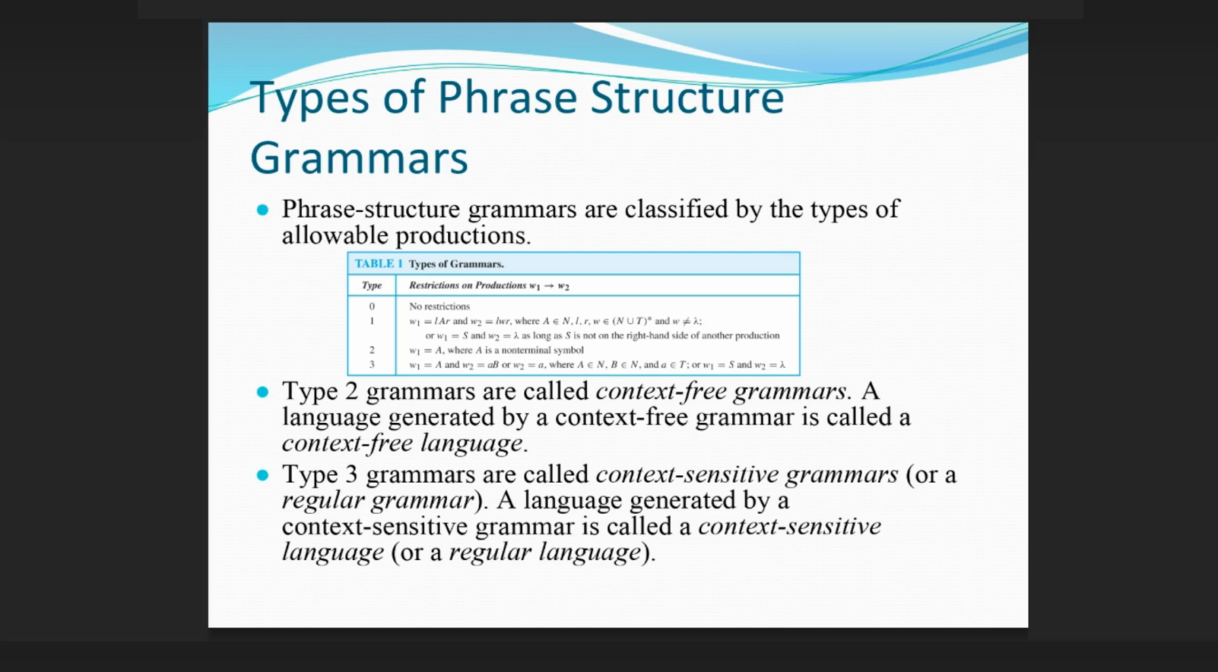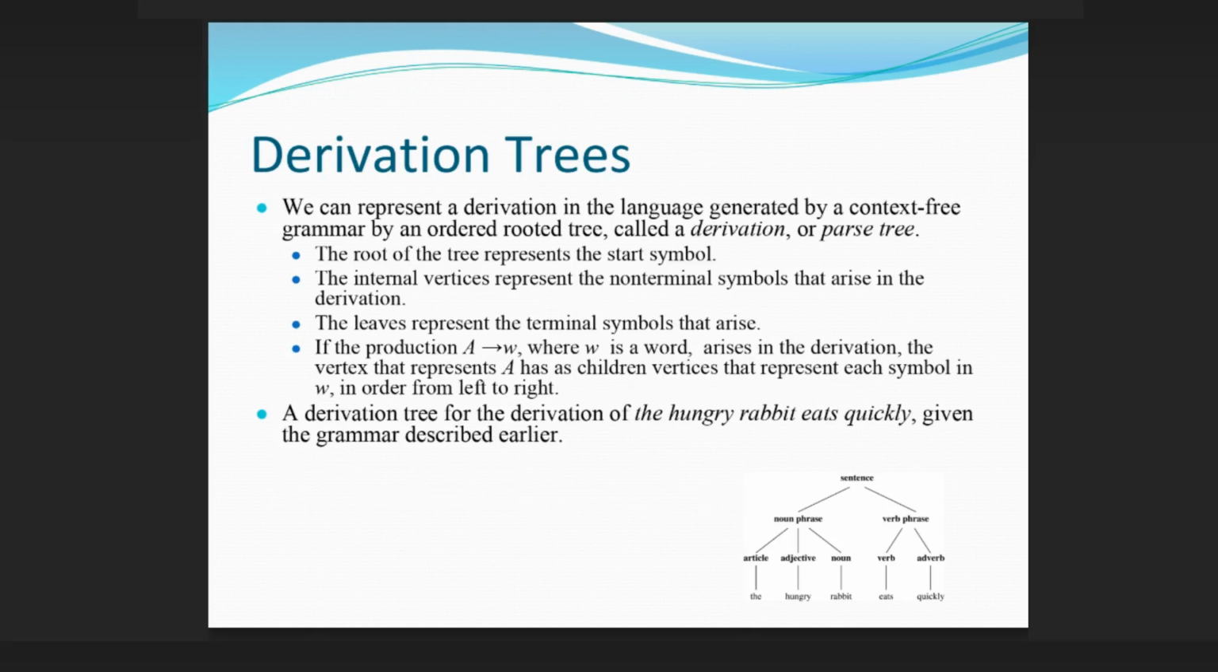Types of phrase structure grammars. Phrase structure grammars are classified by the types of allowable productions. Type 2 grammars are called context-free grammars. A language generated by a context-free grammar is called a context-free language. Type 3 grammars are called regular grammars. A language generated by a regular grammar is called a regular language.